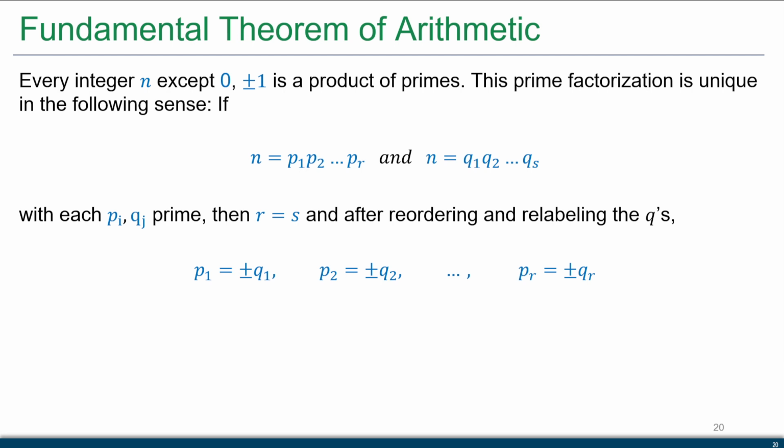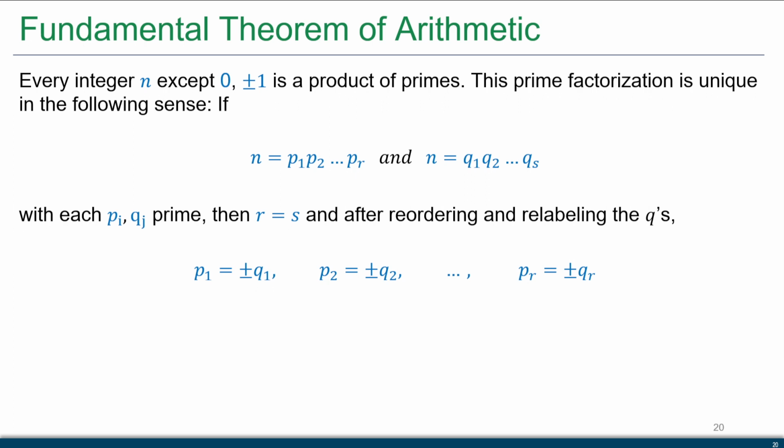So now we're going to talk about the fundamental theorem of arithmetic. The fundamental theorem of arithmetic states that every integer n except 0 and plus and minus 1 is a product of primes. So we've already shown that we could write anyone as a product of primes. We didn't prove it, but again, you could work on that if you really want to.